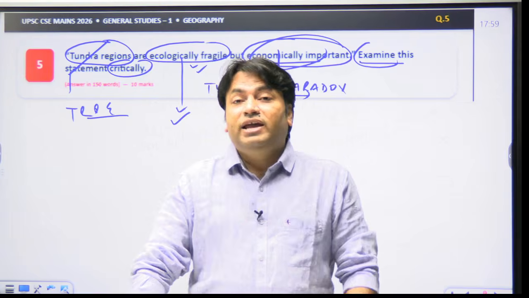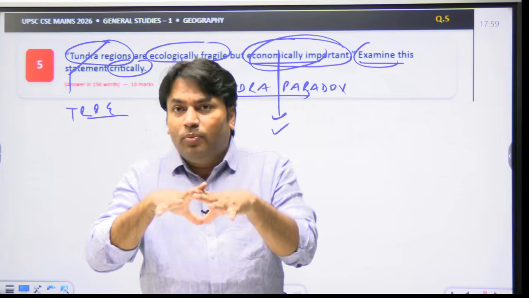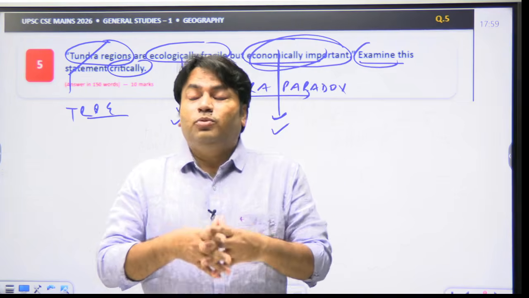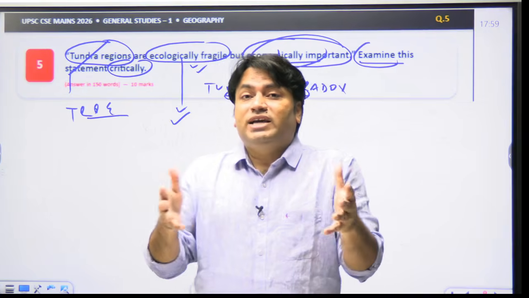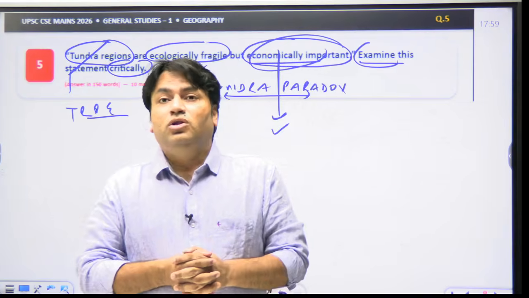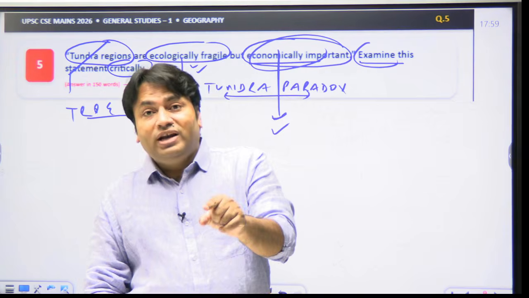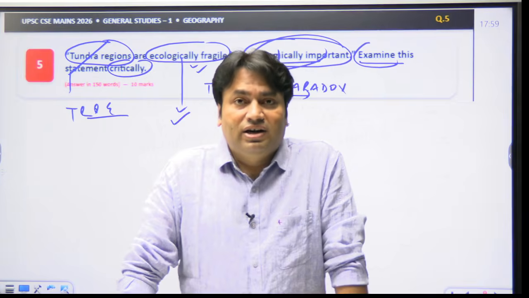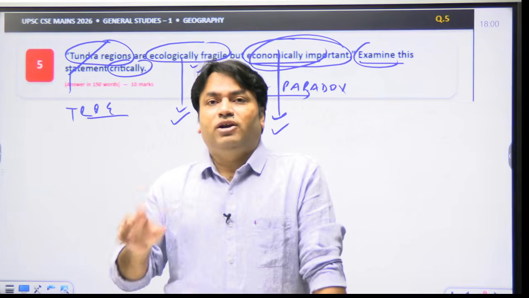And declining sea ice is opening opportunities today for shipping, resource exploration and tourism, although it is also creating significant environmental and navigational risks. So what is the paradox here?